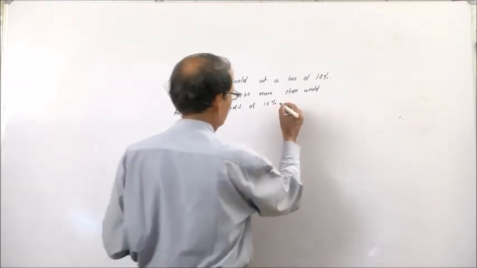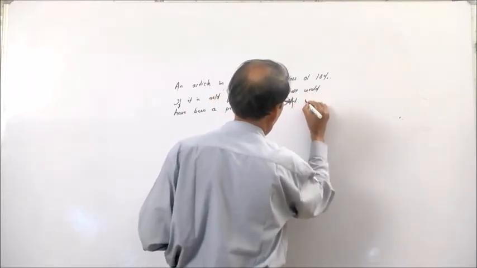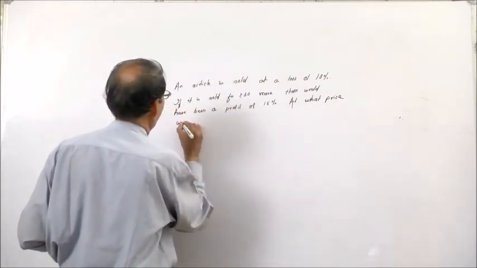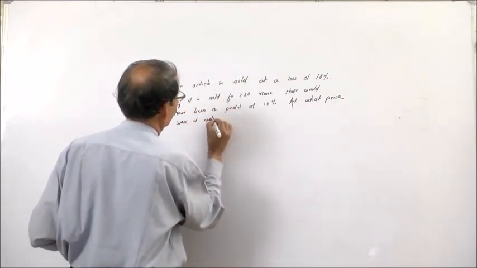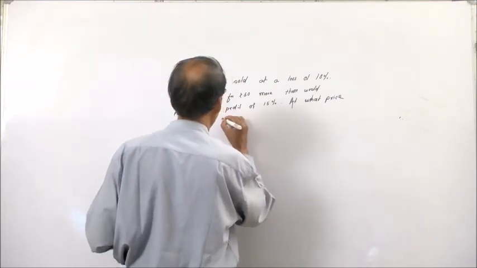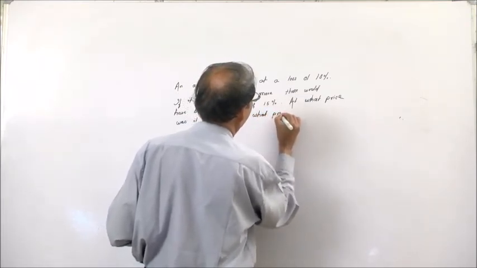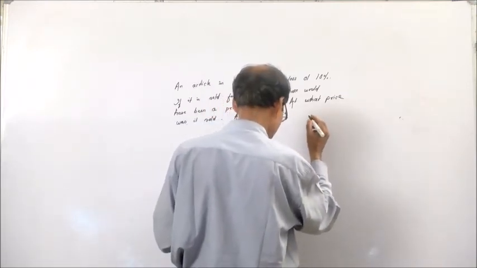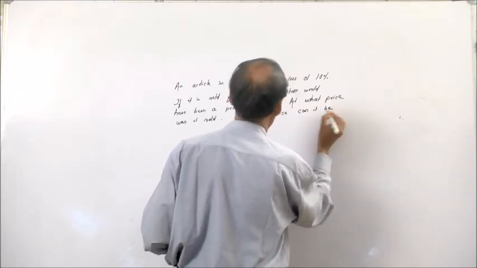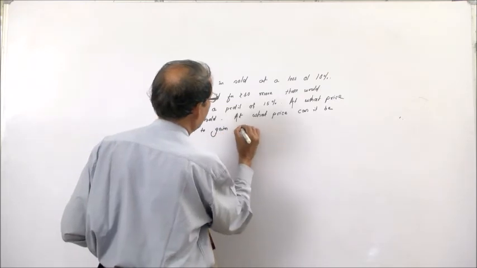Now, here the question is, at what price was it sold, and at what price can it be sold to gain 8%?